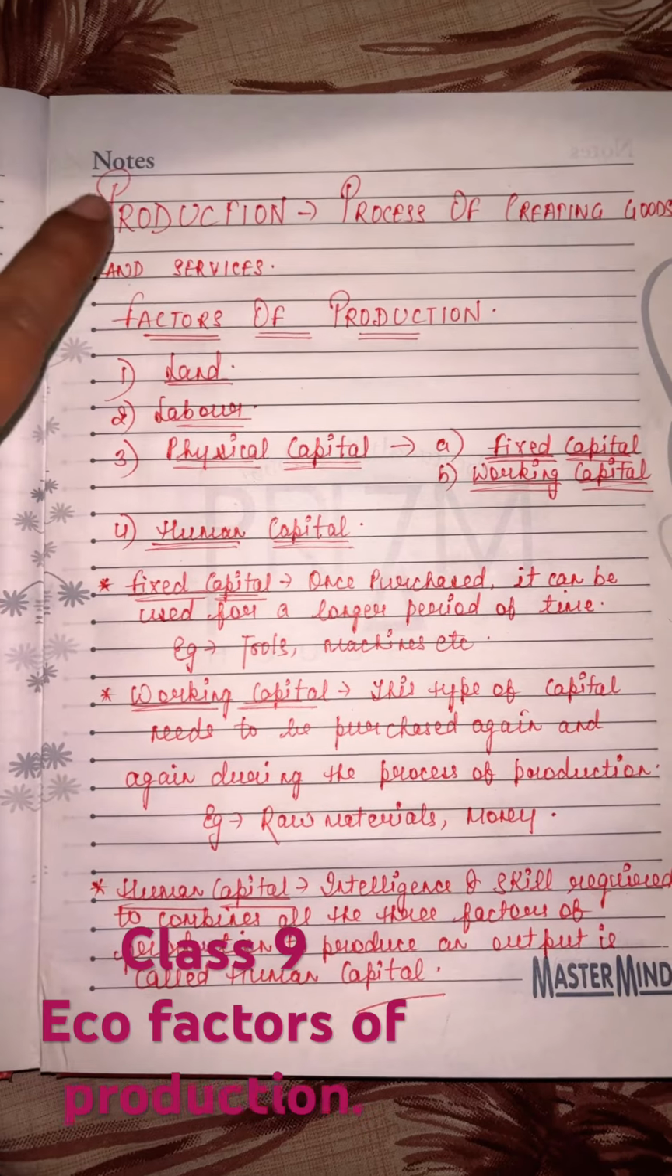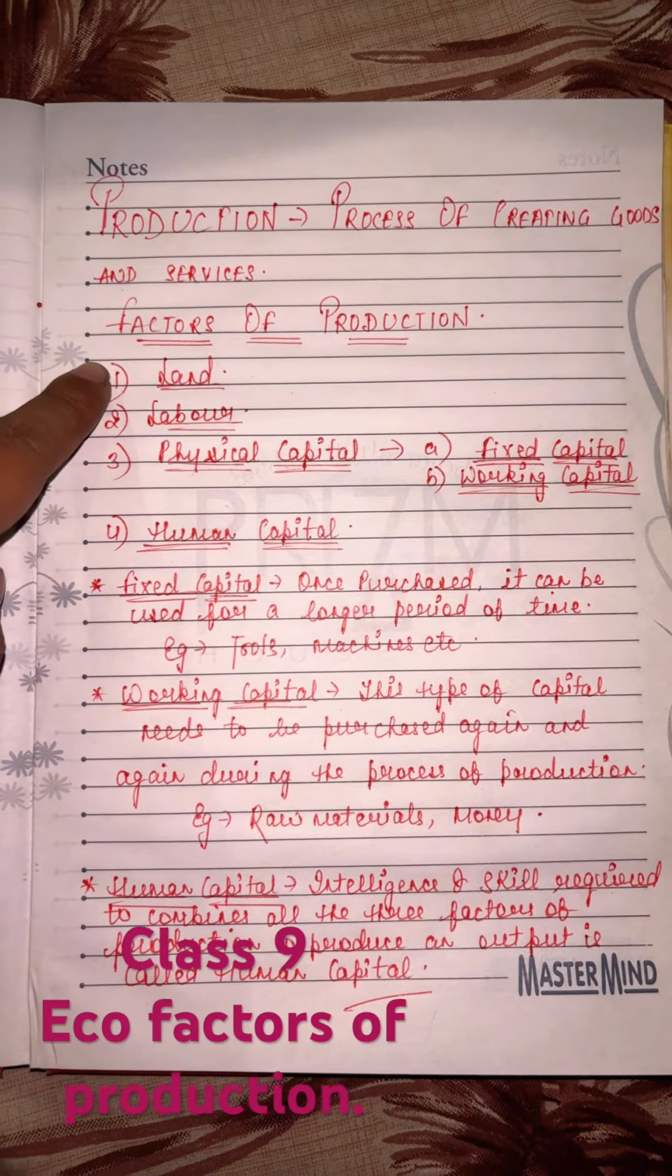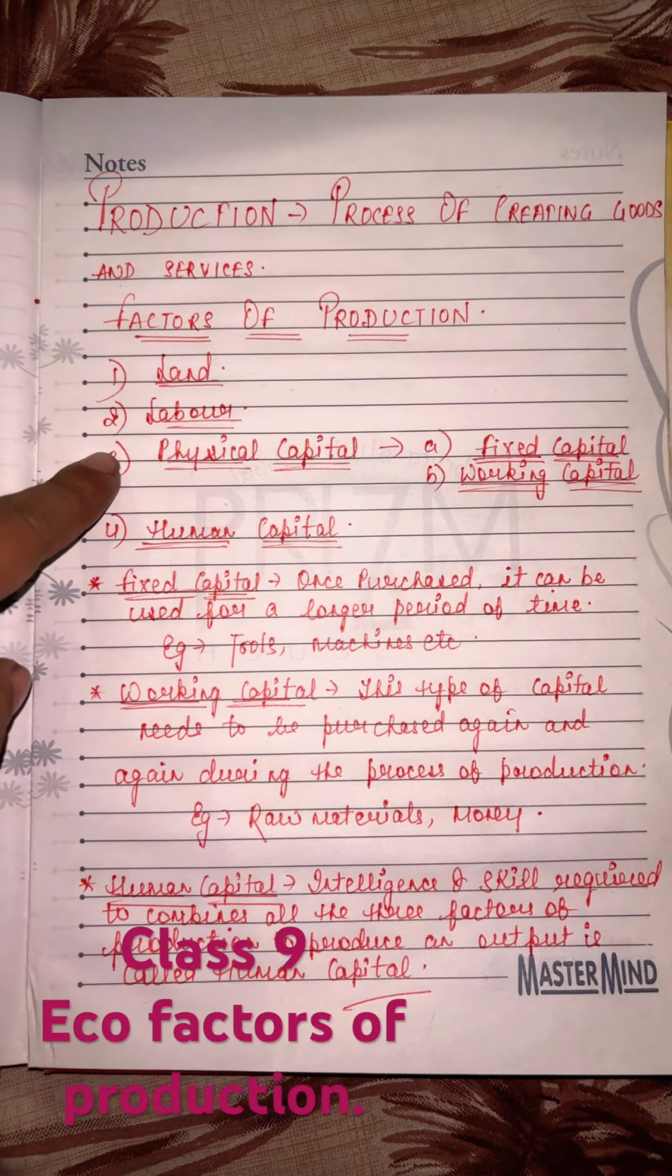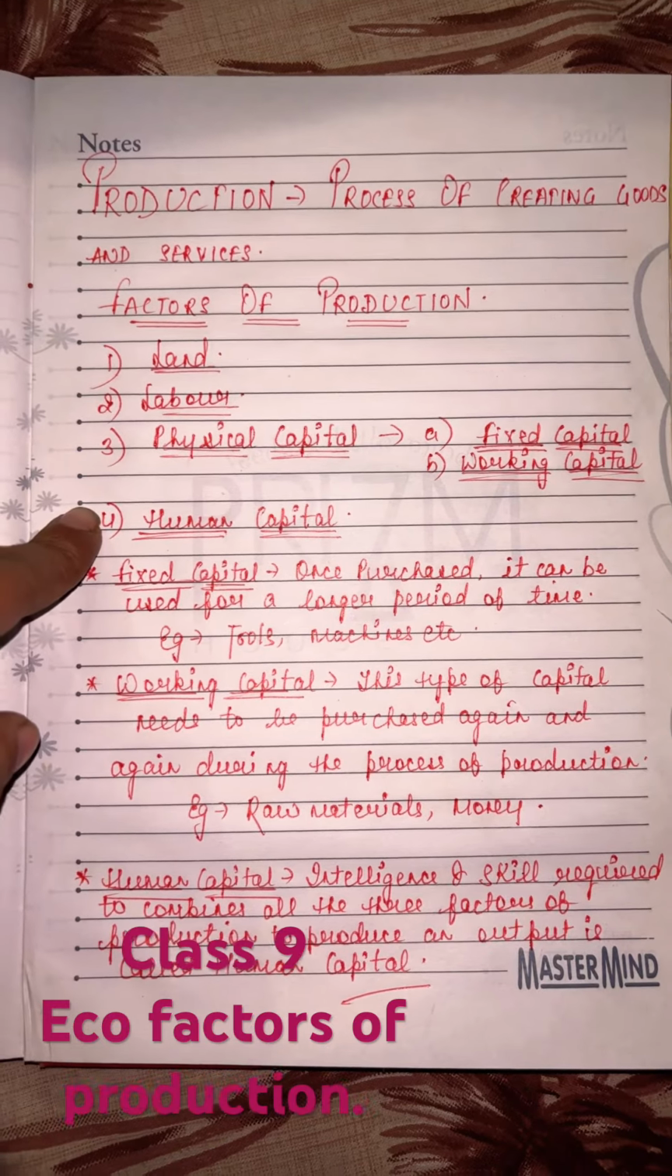So this was the basic introduction, production, creation of goods and services. Then we have factors of production, land, labor, physical capital divided into 2 parts, fixed capital, working capital, and lastly we have human capital.